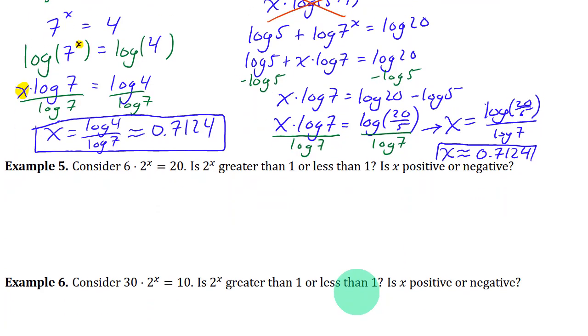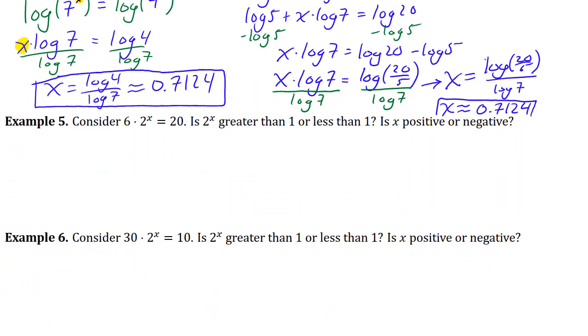Okay, let's look at a few more examples. We have this equation, 6 times 2 to the power x is 20. And we want to know, is 2 to the power x greater than 1 or less than 1? And is x positive or negative? Well, let's see. If we do 6 times 1, that would be 6.